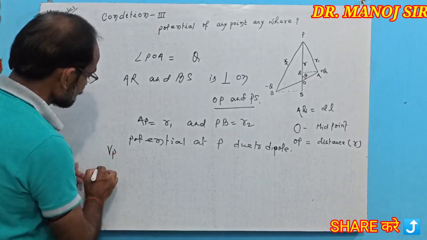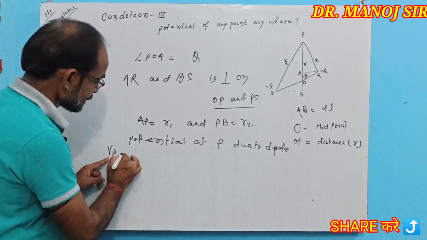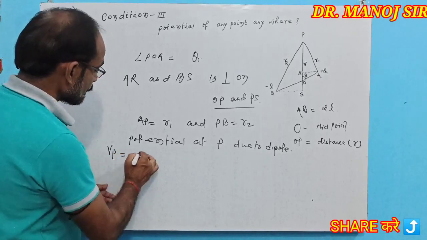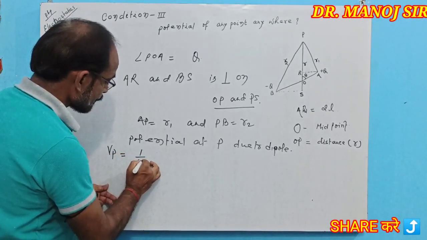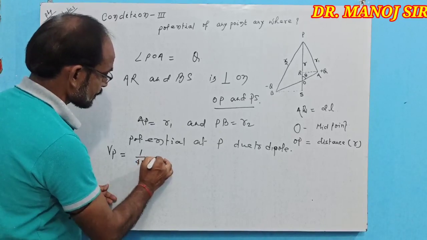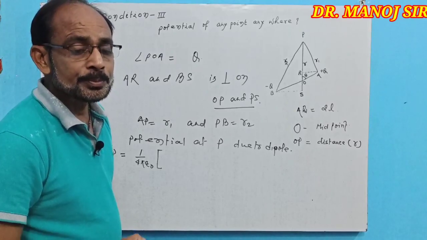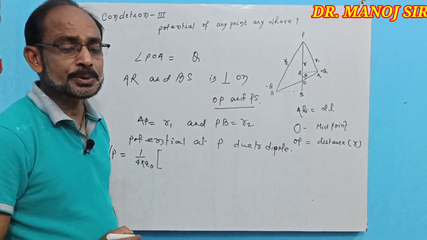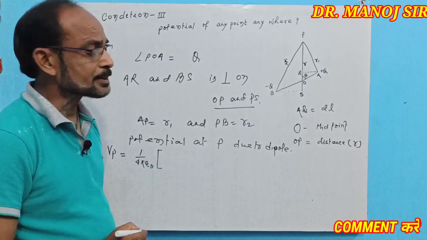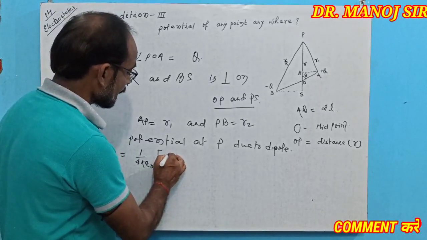therefore Vp is equal to 1 by 4 pi epsilon naught into plus q by r1 minus q by r2.